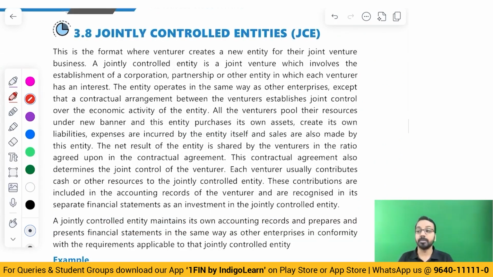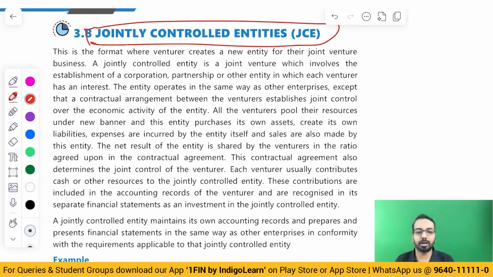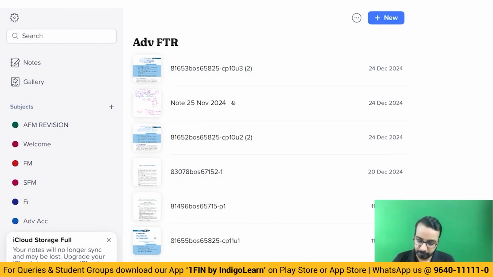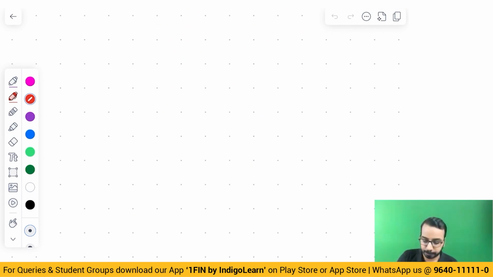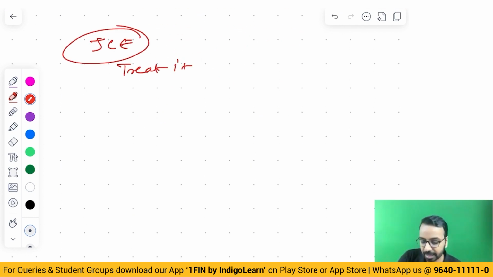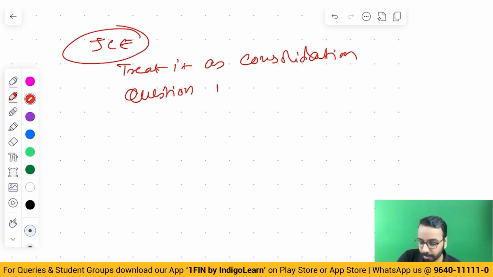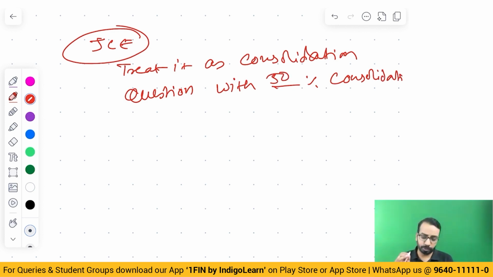The most important part is the jointly controlled entities. Now, when we have jointly controlled entities, what you have to understand is, if there is a question on jointly controlled entity, treat it as a consolidation question with some percentage consolidation. For example, let us say 50% consolidation. Means what? How do we do it?